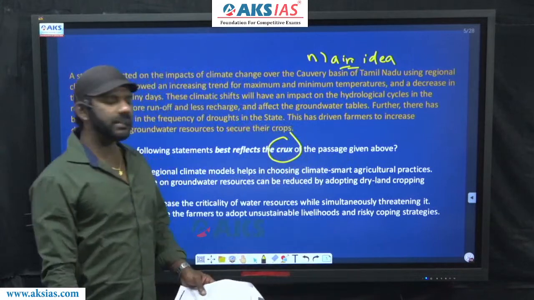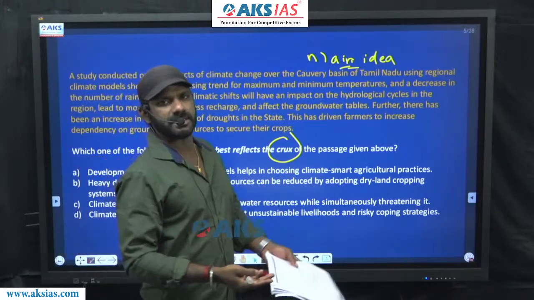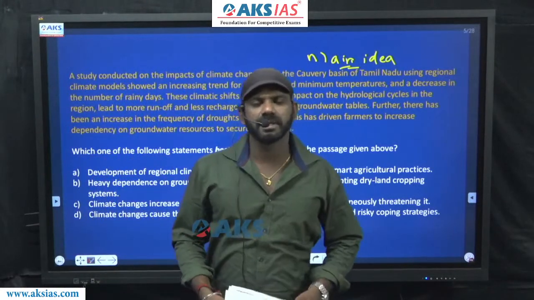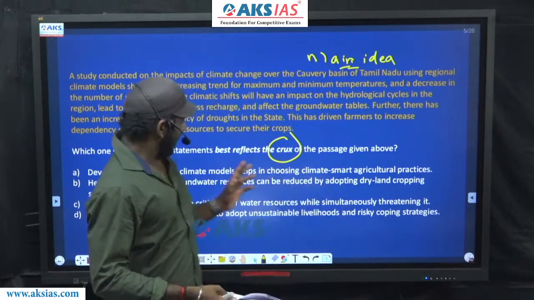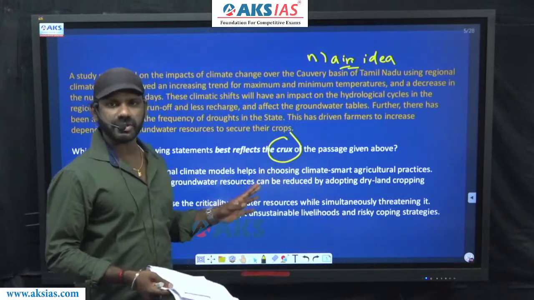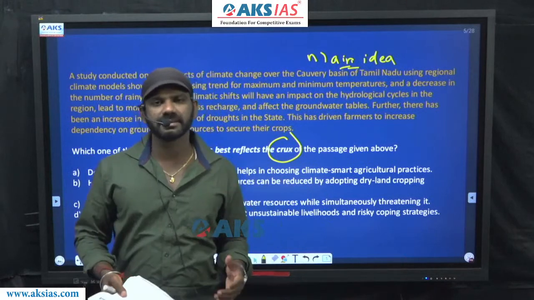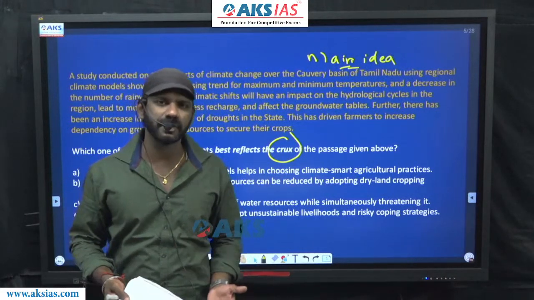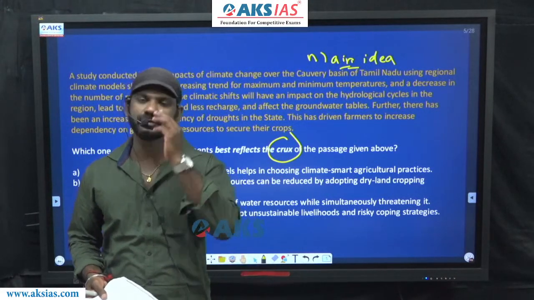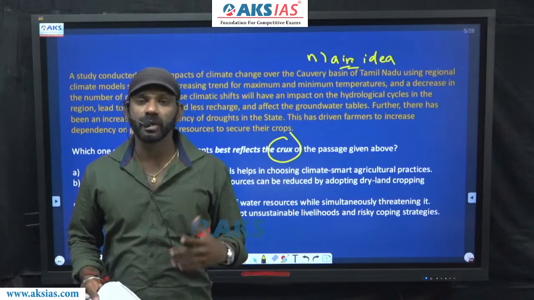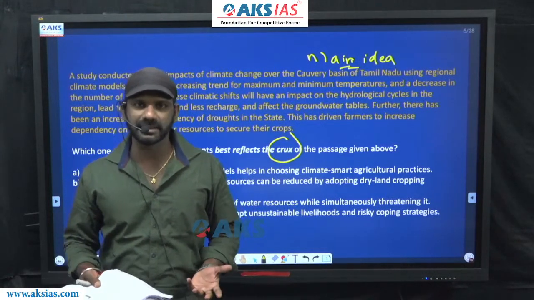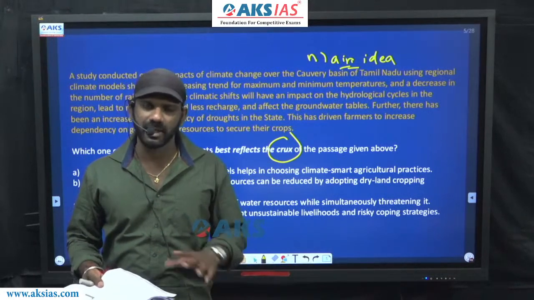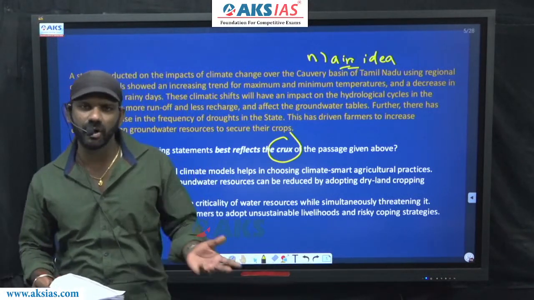Now I said it is important that we identify the type of question. This is a main idea question. What is the main idea of the passage? What is the crux of the passage? Subject matter of the passage? Theme of the passage? Essence of the passage? Primary purpose of the passage? What is the author discussing primarily? Or what is the passage about? All these mean the same.